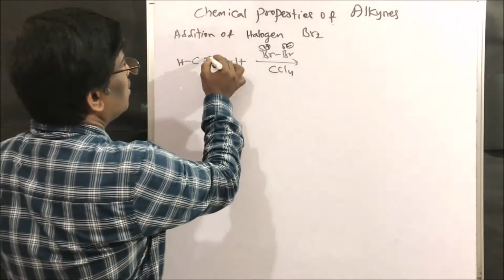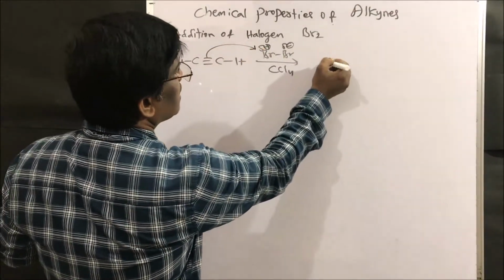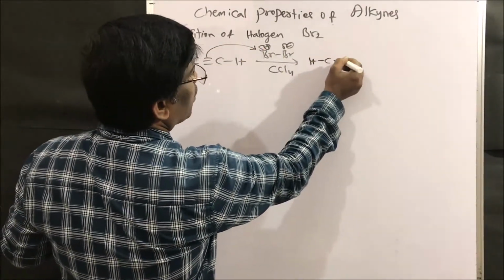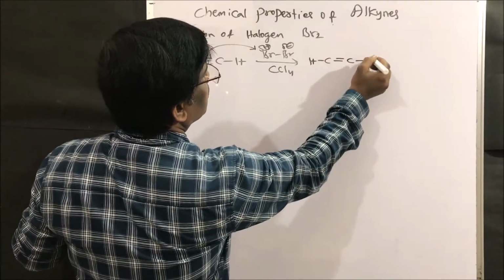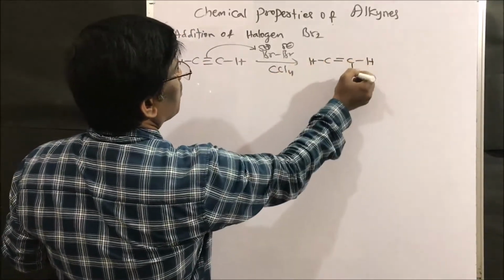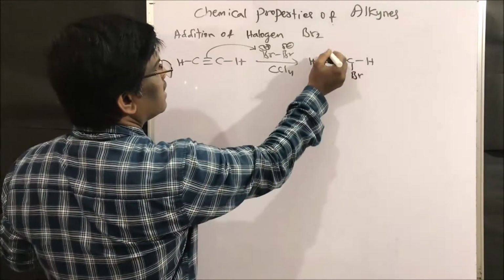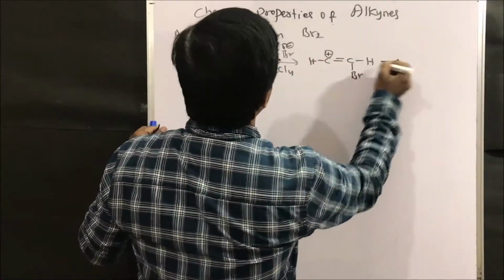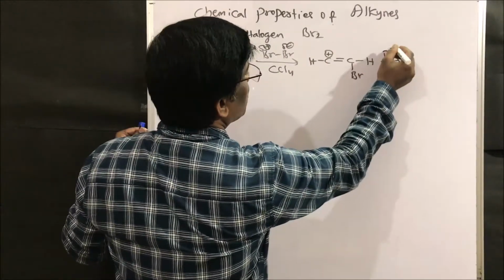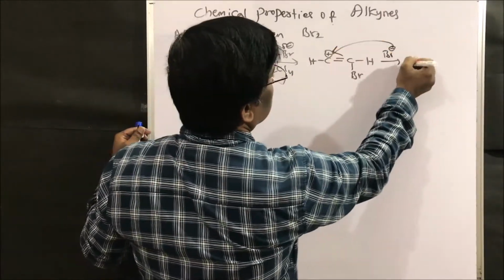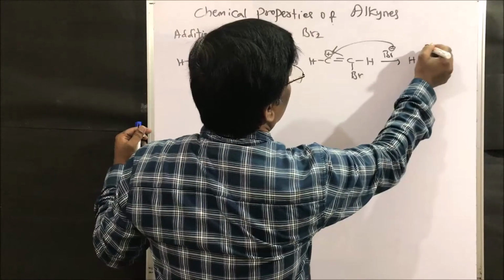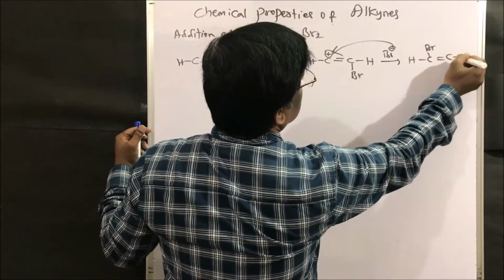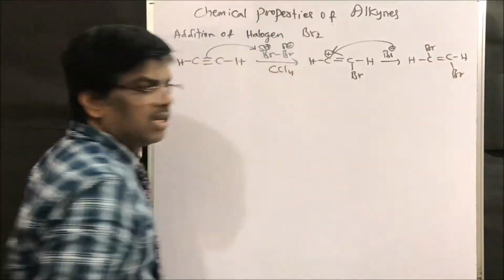I will write the mechanism: the bromine attacks here, giving the intermediate, and further the bromide ion comes and sits here to give CBr double bond CHBr.